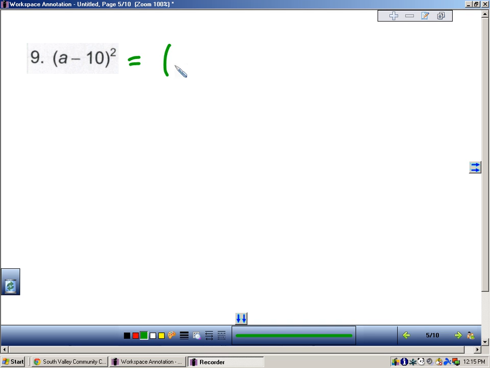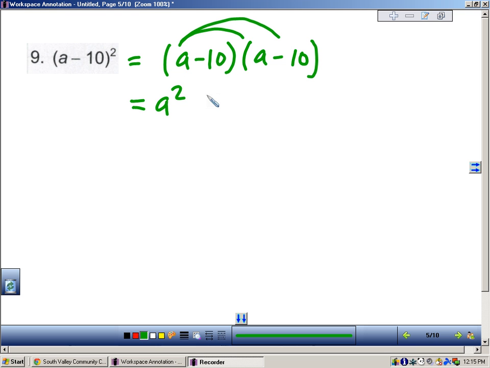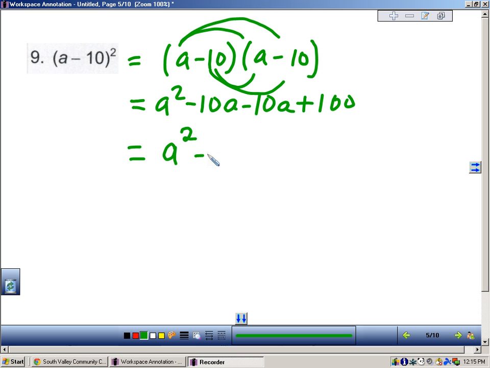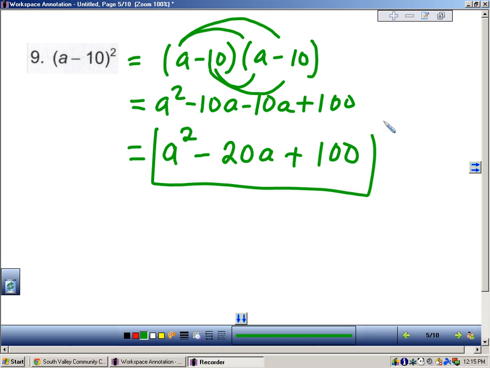Let's work this one out the long way. Negative times a negative is positive 100. Moving on.